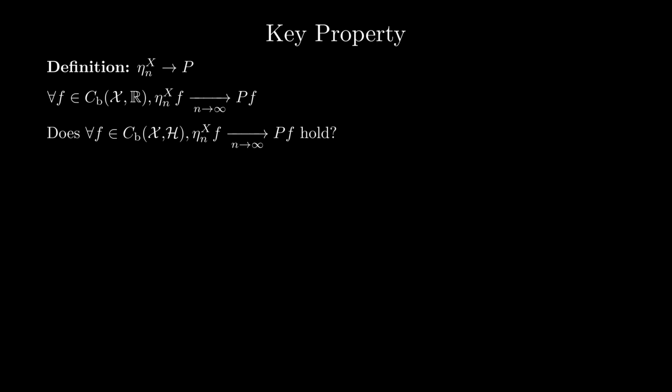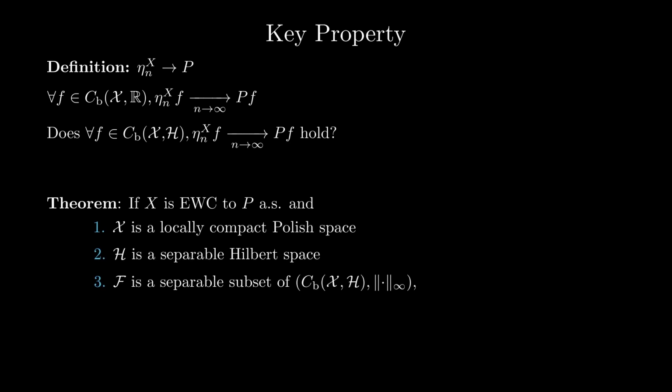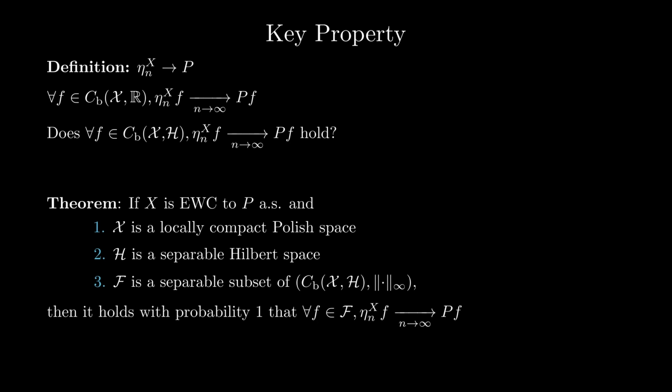Under mild technical assumptions, they do. Specifically, assume the following. X is EWC almost surely, the input space is sufficiently regular, H is separable, and the class of test functions is separable. Then, with probability 1, the empirical averages of all test functions converge. A similar result holds for EWC in probability, but is slightly more technical to state. I'll refer you to the paper for details.